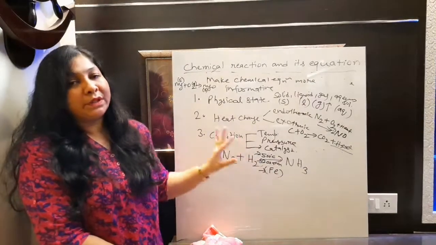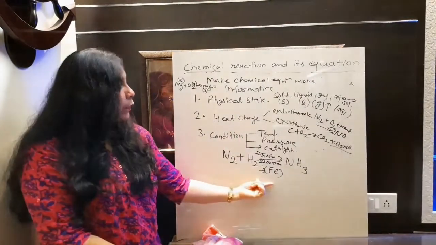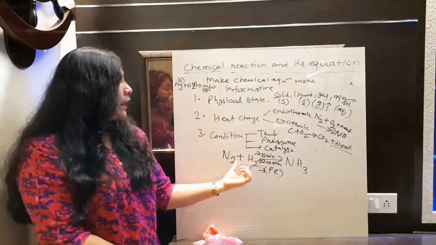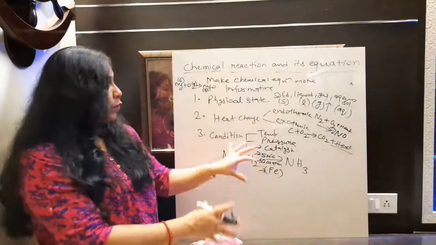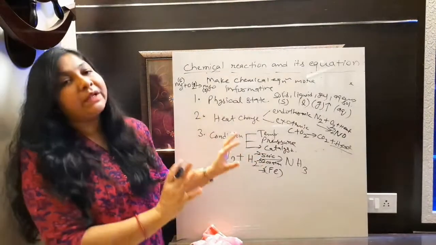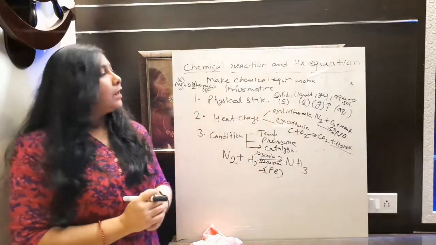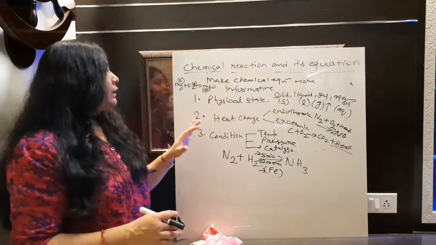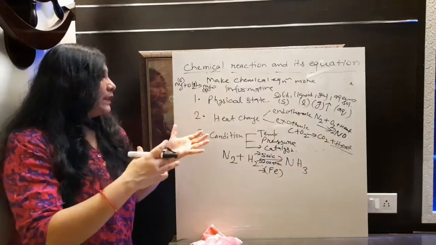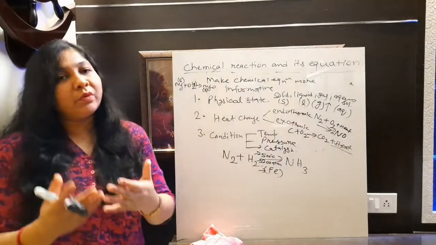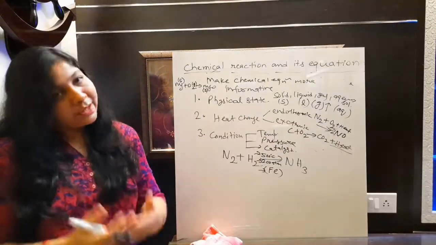It will make your equation more informative, because from this equation we can understand that nitrogen and hydrogen will never react in any manner to form ammonia. We have to provide all these conditions, then only this reaction will complete. Okay, so these are the terms, or the methods, by which you can make your chemical equation more informative.